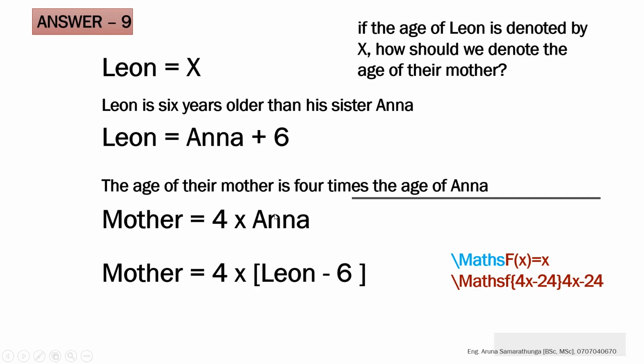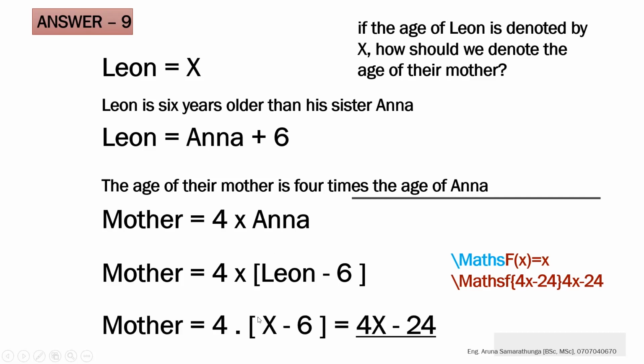You can remove Anna because we don't need Anna anymore, because we have to compare the mother's age with Leon's. Leon's age is given as X, so I put X there, and now I can put this without needing to put this cross one. You know about that one, I taught you that in question number 1. So this we can also do like that: 4x minus 4 multiplied by 6, which means 24.